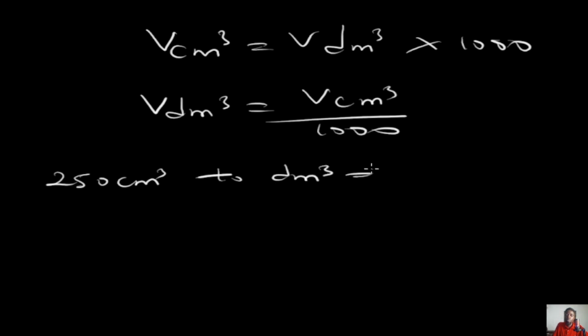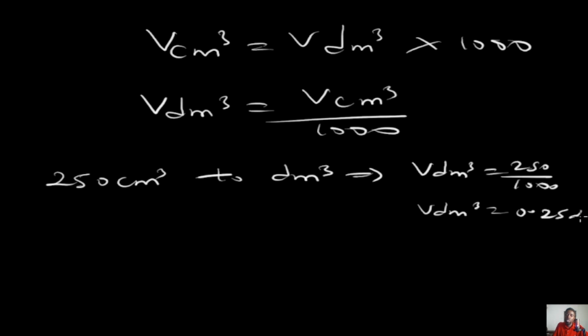It's going to be quite simple. Why? When I'm looking for a value in dm cube and I have cm cube, I simply divide that cm cube by 1000, which means that my answer in dm cube is now going to be 0.25 dm cube.